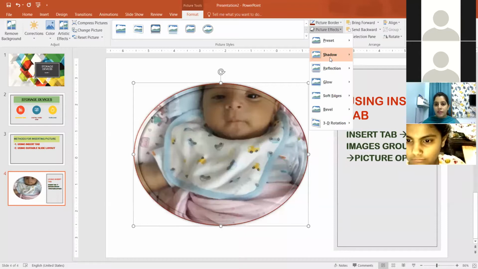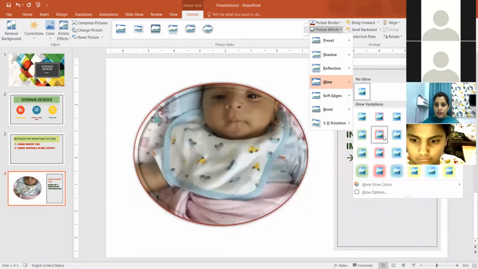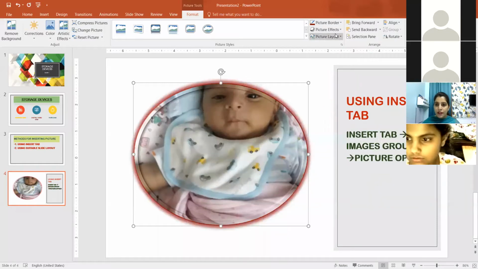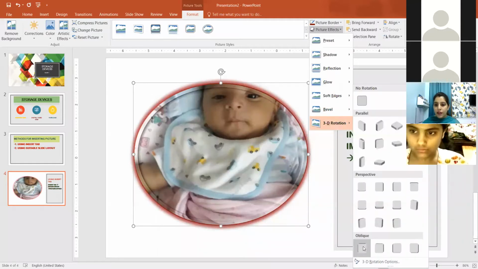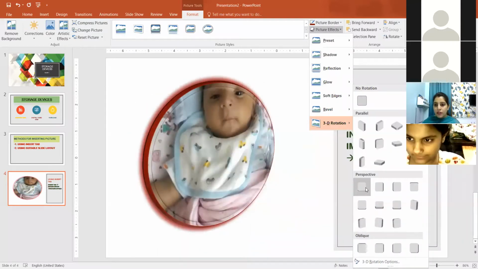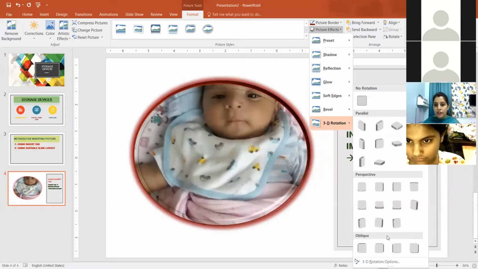Then picture effects. So see, a shadow is coming below the picture. You are getting the shadow. You can give glow also. So I gave a glow effect on the sides of the picture, that is the picture effects. You can give effects like this, that is 3D rotation effects.